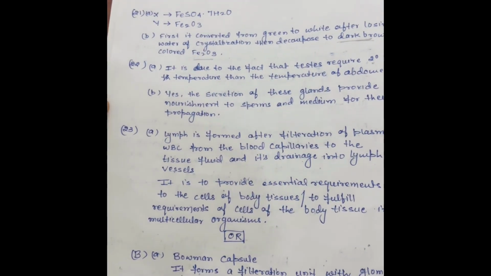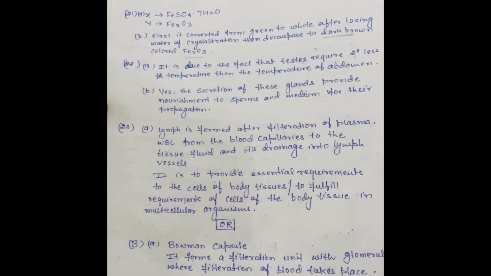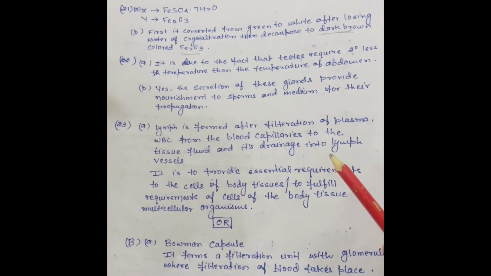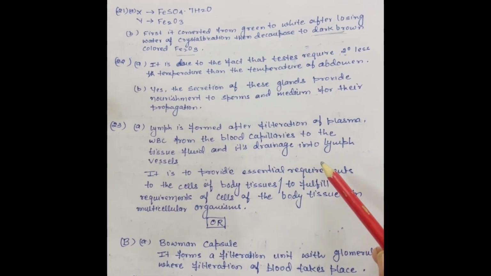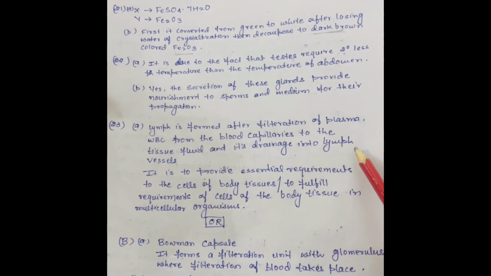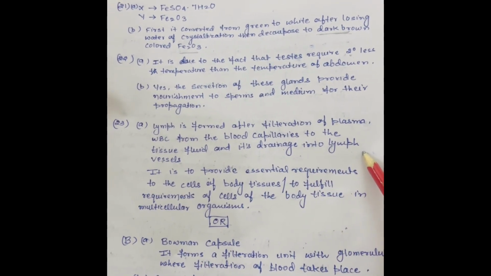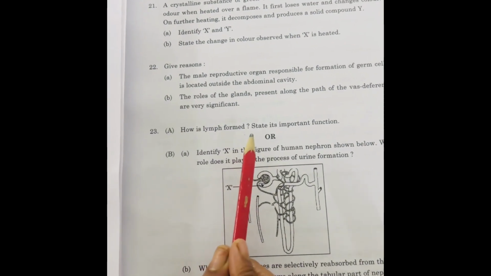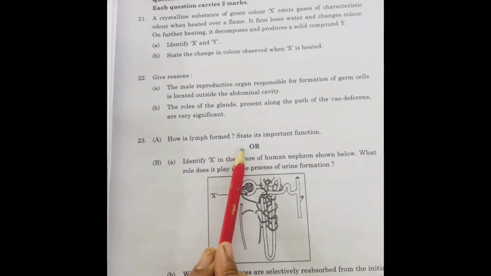Lymph is formed after the filtration of plasma and WBC from the blood capillaries into the tissue fluid, and then after drainage into the lymph vessels or lymph capillaries. What are the functions of lymph? It fulfills all the requirements of a tissue.